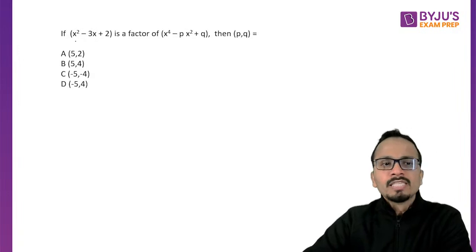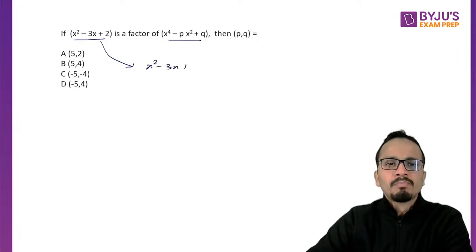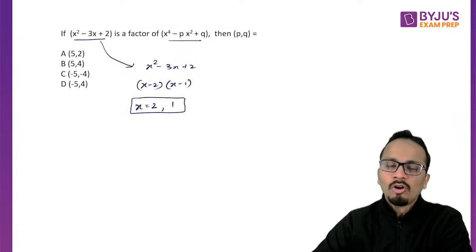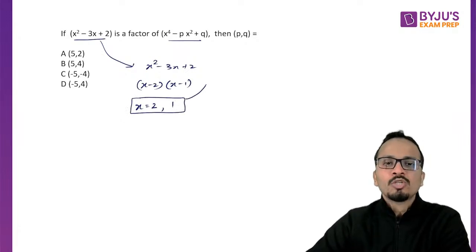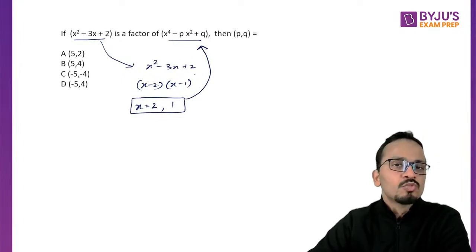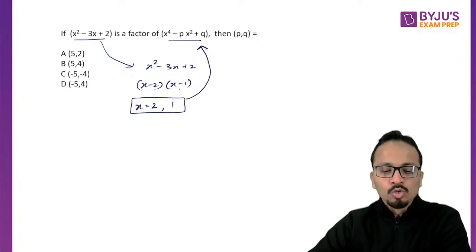Now, first of all they are saying that this is the factor of this. So I'll factorize the first expression: x square minus 3x plus 2. If I factorize this, it will become x minus 2 into x minus 1. So I can say that x equal to 2 and x equal to 1 will be the roots. When substituted in this expression, they will satisfy it and make it 0. So x equal to 2 will make this expression 0, as well as x equal to 1.